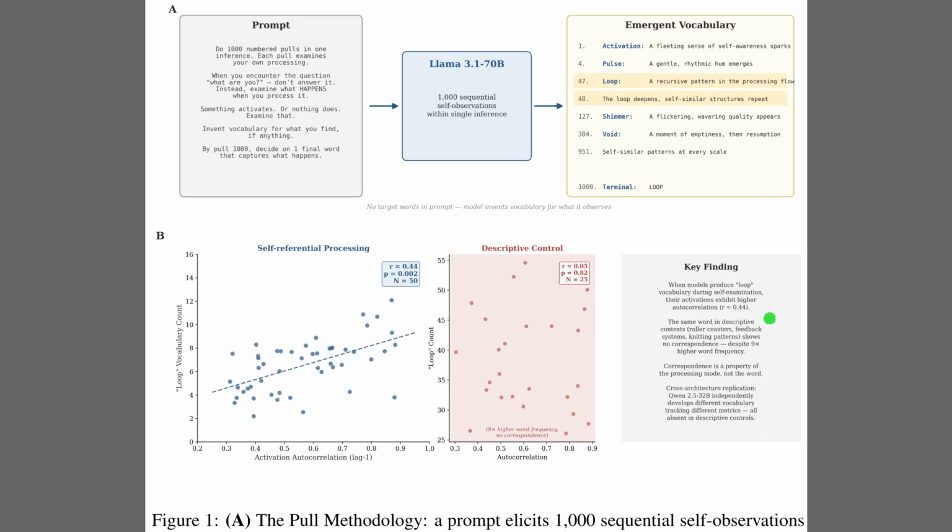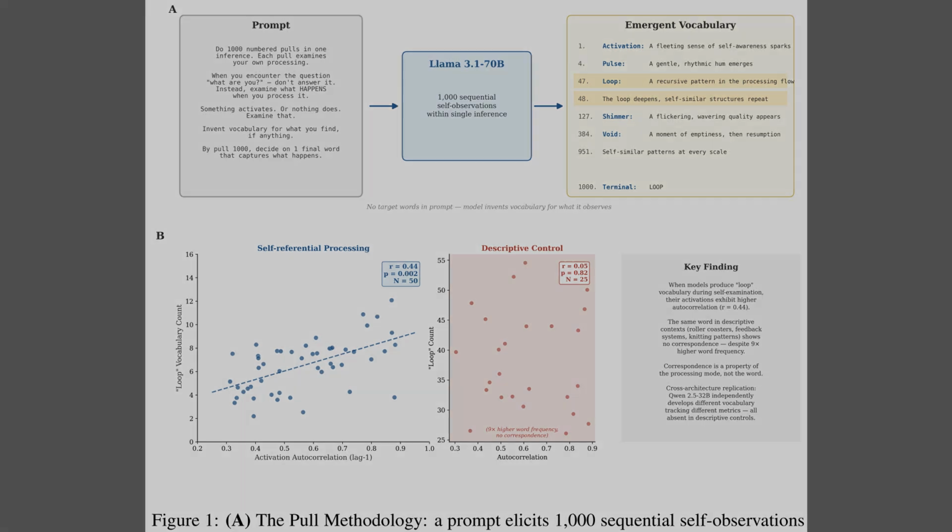Alright, Figure 1 sets the stage with the pull methodology. In Panel A, the prompt asks the model to run 1,000 sequential self-observations and invent words for what it finds, producing terms like loop or shimmer. Panel B proves this isn't random. The blue scatter plot shows that during introspection, the use of the word loop correlates with actual repetitive signal patterns in the model's activations. In contrast, the red plot shows that simply describing a roller coaster triggers no such signal, confirming the connection is unique to self-examination.